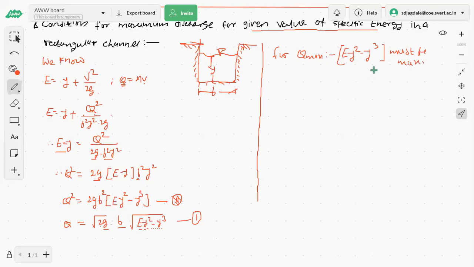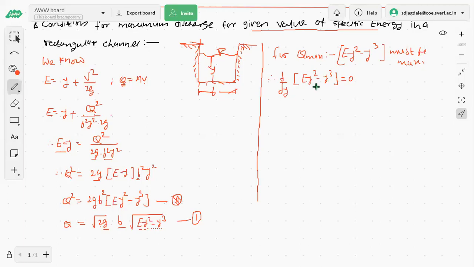So we are using the condition of maximization and minimization, that is differentiating this term with respect to y, the flow depth, and equating to 0. So d by dy of E y square minus y cube, equating to 0.